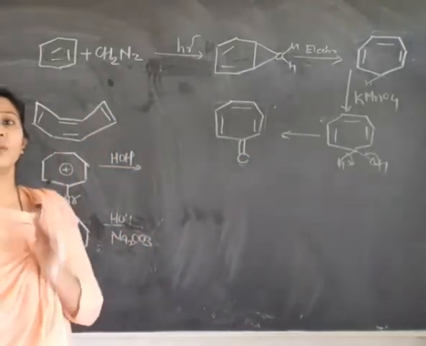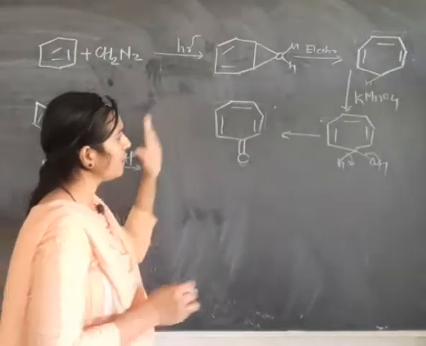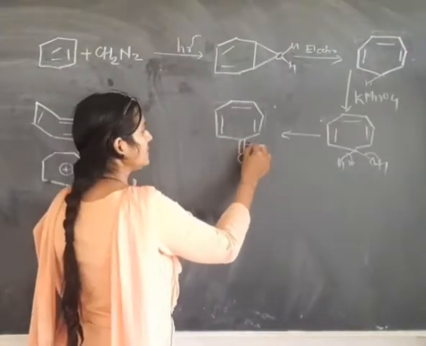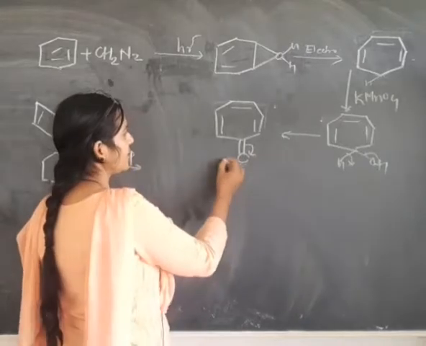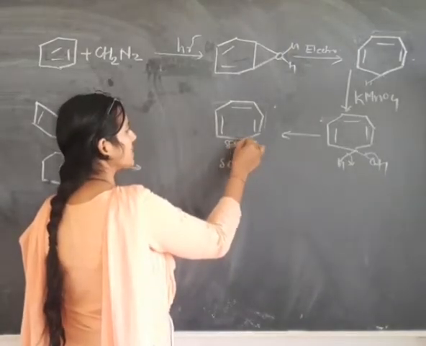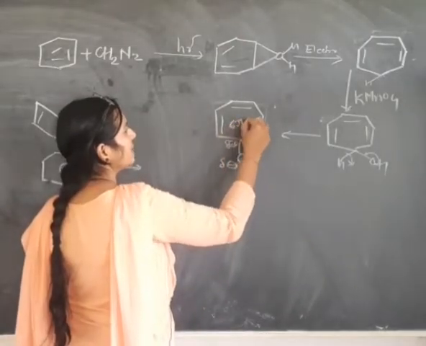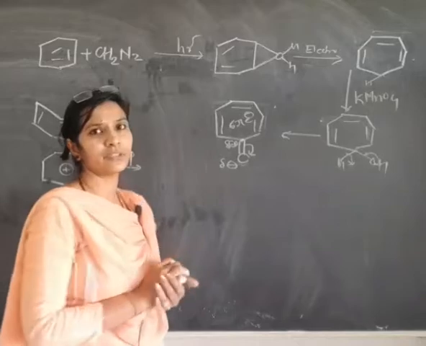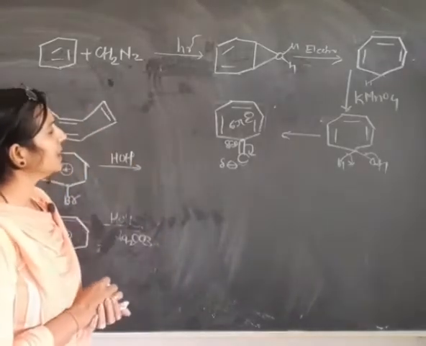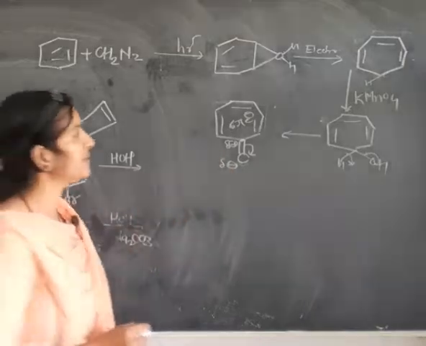Now we decide whether this molecule is stable or not. Of course, as per the charge separation, negative charge comes on the oxygen and positive charge comes on this carbon, and therefore this tropone molecule follows the 6 pi electron system, and therefore this molecule is aromatic in nature. Hope you understand this one.